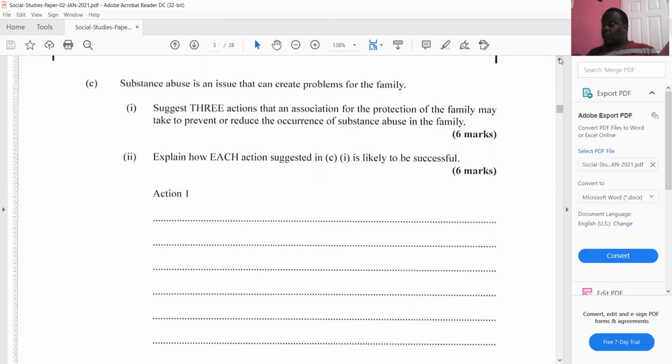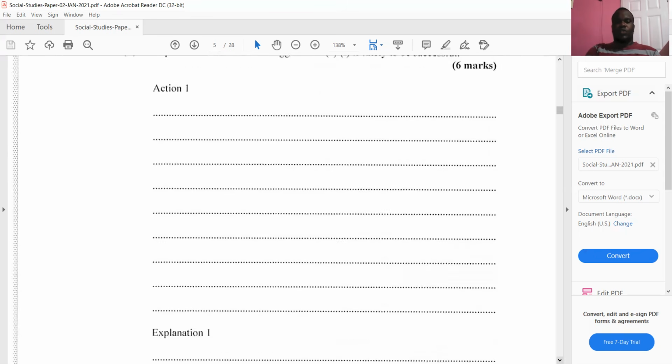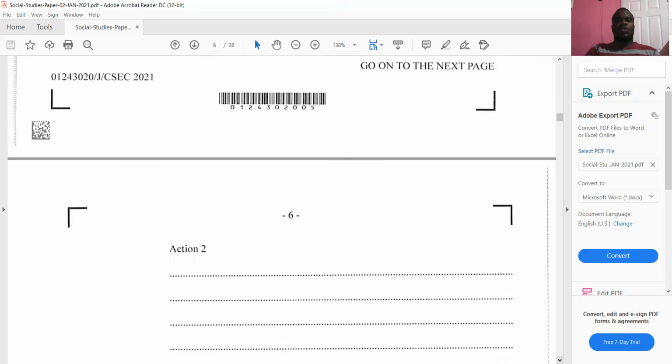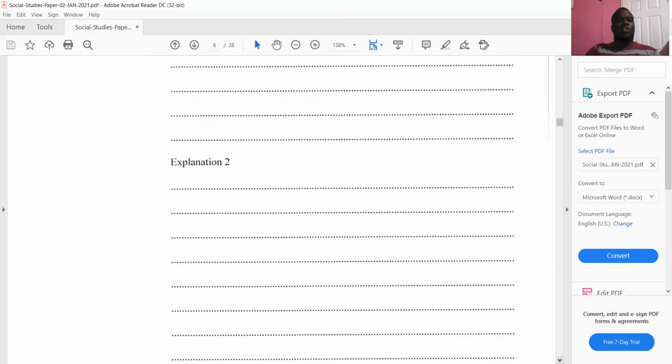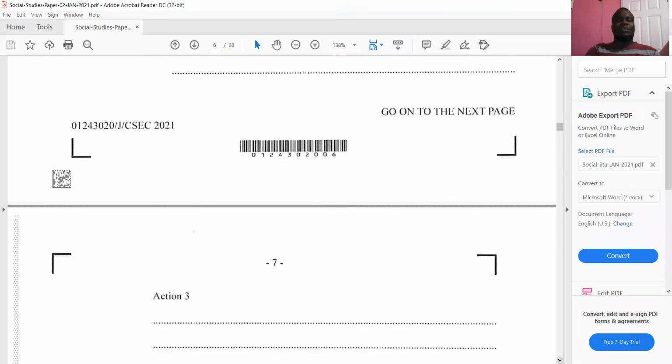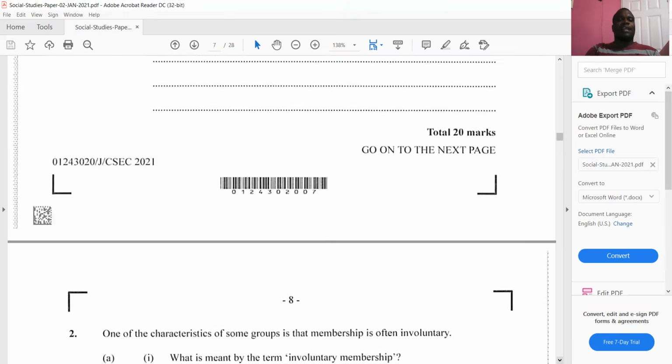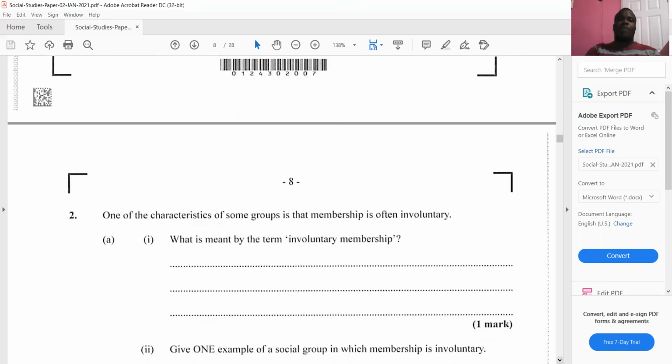Good. Next action now is they can send the person to rehab, a rehabilitation center. That is where they can get them to come off of the substance that they're abusing and no longer use it. So rehab is very, very effective. That's a good strategy to use. A lot of the social issues in social studies, counseling is a good strategy, but don't just write counseling alone on the paper, but explain how counseling can actually help to remedy the problem.